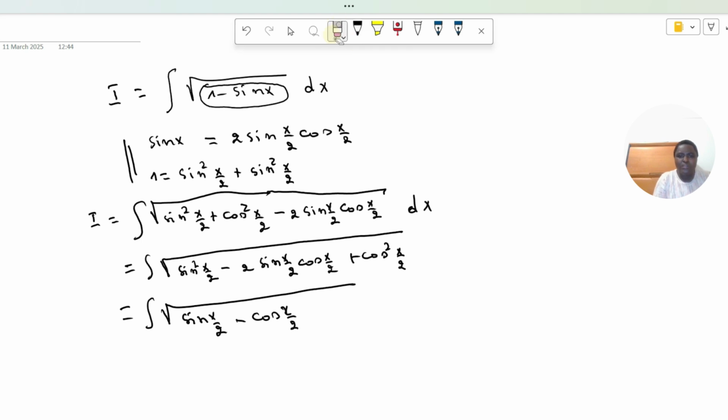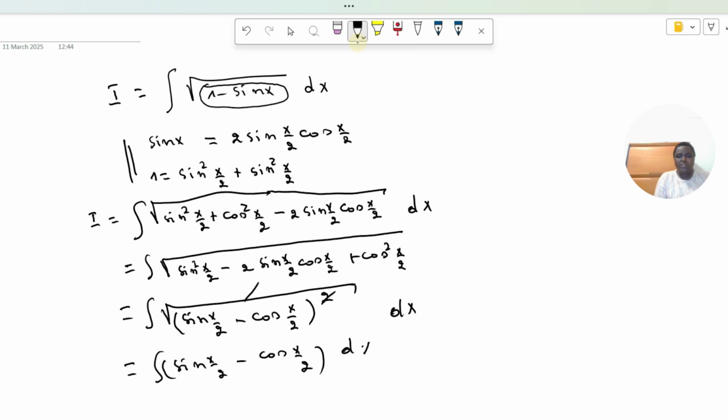Let me use the same x. Yes, x over 2 and squared like this, dx. And you can see that this square and this root are going to be simplified, and this will be equal to the integration of sine x over 2 minus cosine of x over 2 and dx. So this will be equal to what?